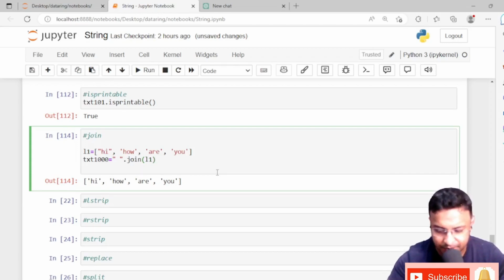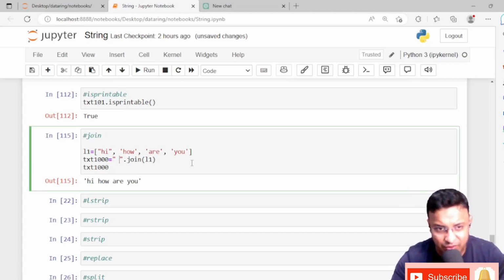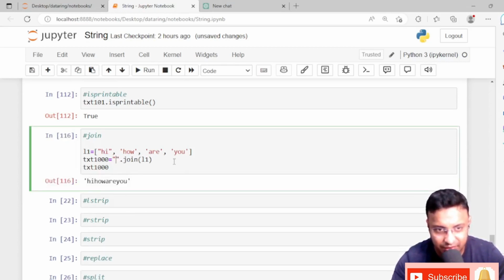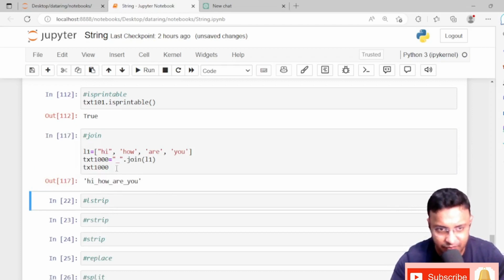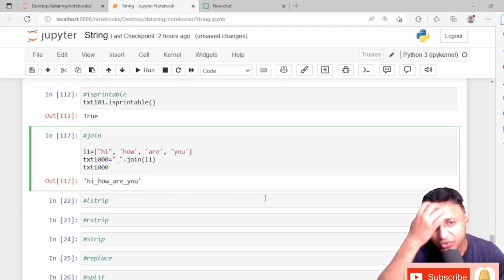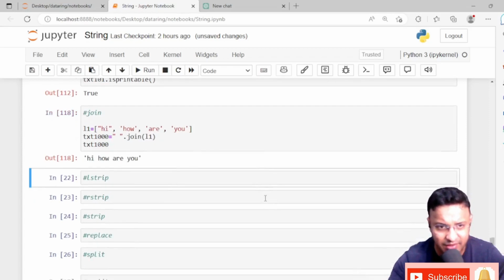Text 1000: the list format has been removed and all the elements are concatenated with a space, because I have given a space inside the double quotation. If I don't give a space, see, it happens like this. If I give an underscore, that is how it comes. This is the place where we give the delimiter with which two words should be divided, so I need a space, and that is why I gave a space.